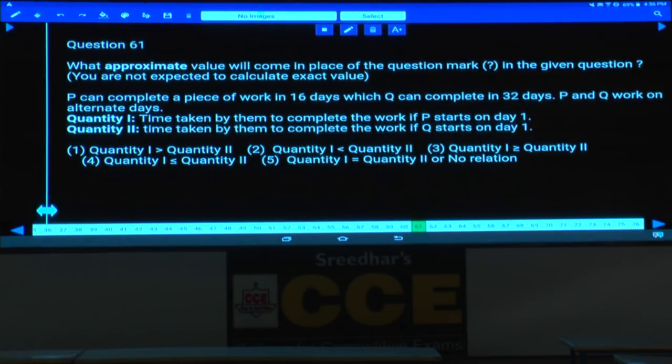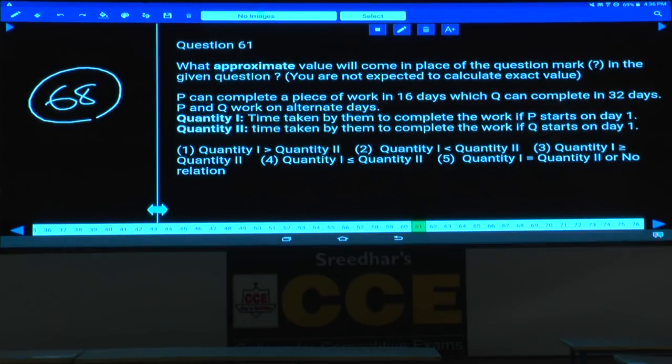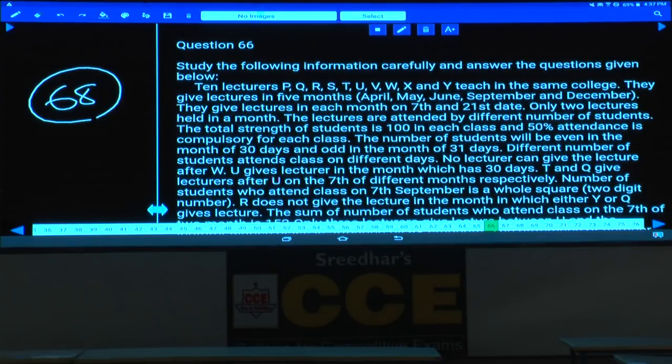Paper number 68, question numbers 66 onwards. Questions 61 to 65 are done, now 66 to 70. Any doubts in this? As we are running out of time, we can discuss only the questions you are having some doubts about. Tell me, is there any doubt, or shall I explain this one or not required?